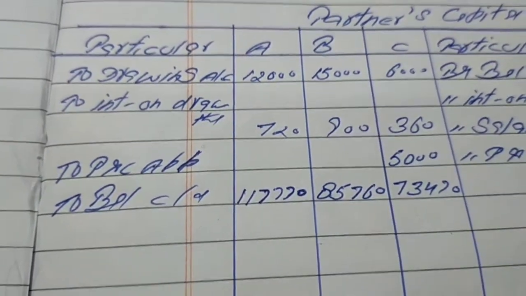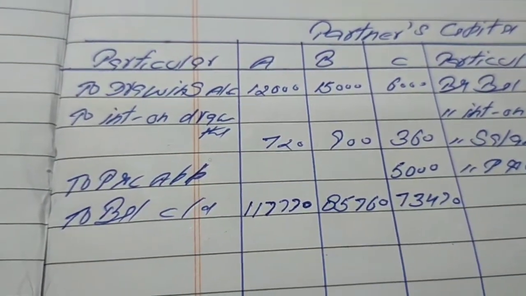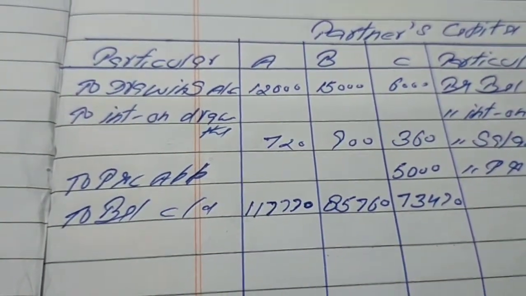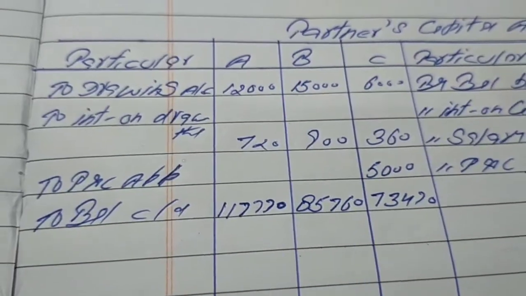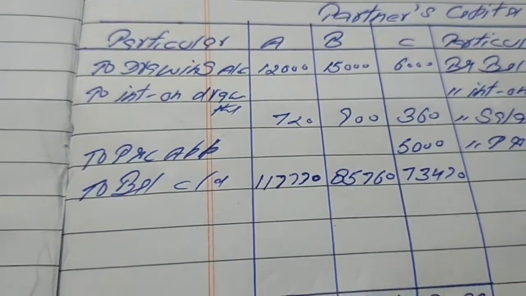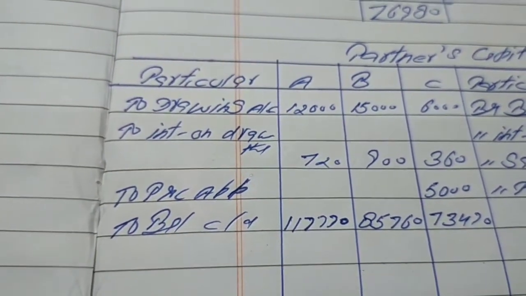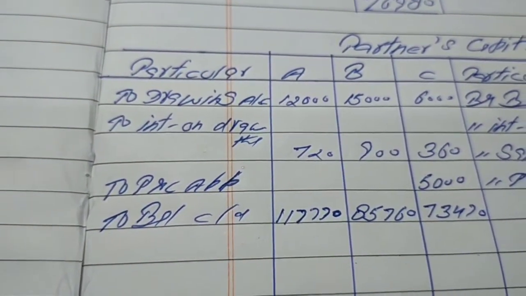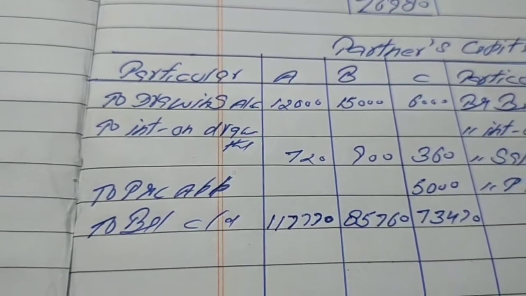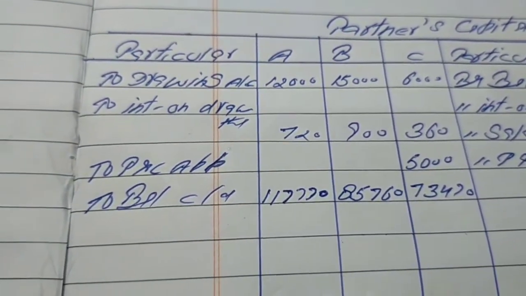This is the amount carried by Mr. C to make the profit of the firm 75,000 rupees. He has to bring 5,000 rupees to make the profit of the firm 75,000 rupees. We will write in the column of Mr. C, to P&L appropriation account.